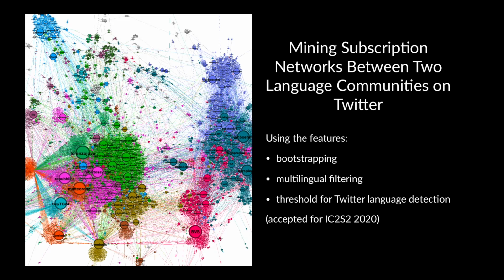Also, because Twitter's language detection is not the best, we made it possible to define a threshold for how many tweets of an account have to be in one of these languages according to Twitter. Altogether, this enabled a collection of a sample of the German-Italian Twitter sphere. If you look closely at the figure, you can see that they seem to be connected mainly by their love for soccer. Stay tuned for more results at IC2S2 this year.